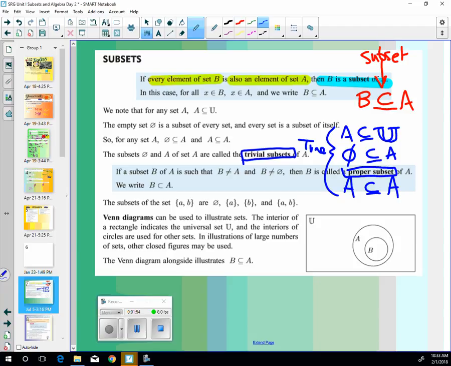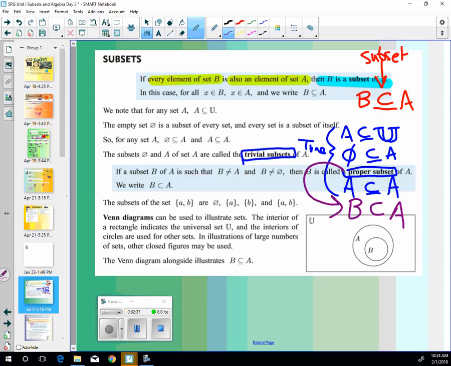This is what you're thinking of and I'm thinking of, this little bubble within a bigger bubble. There's more in A. They're not the same things. When I look at the other symbol, it could be B is equal to A, right? So how do you think we write a proper subset? Where they're not equal, B is not equal to A, B isn't the empty set, but B is a subset. We just leave out the little equal sign. This is the proper subset. So these are different. The other opens it up to them being possibly equal.